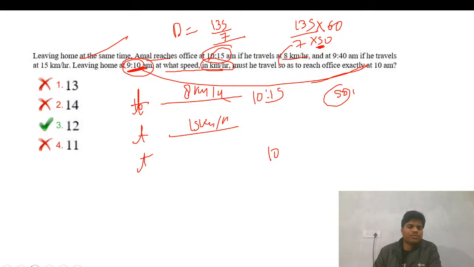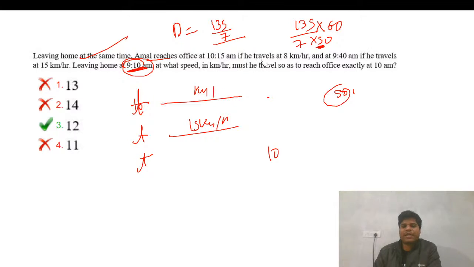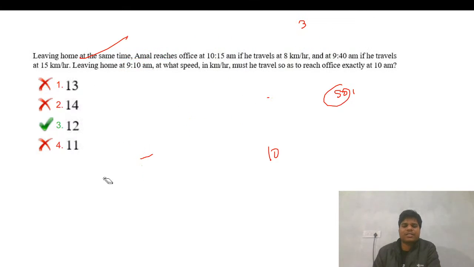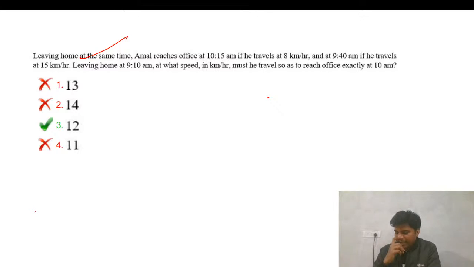Again, I just misread. So this is very important. That's why it is very important to read the question very properly. I just try to solve without reading the question properly. These types of things happen in the exam also, and in the exams you are in a pressure situation also. So these mistakes happen. Just read the question properly. That is the important thing there.